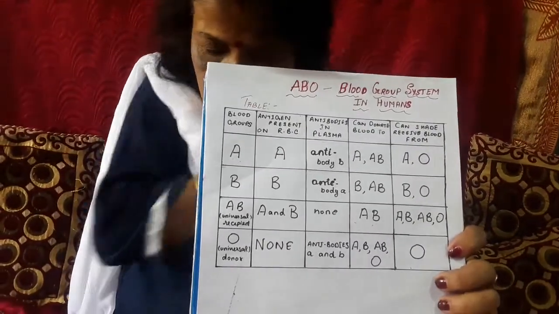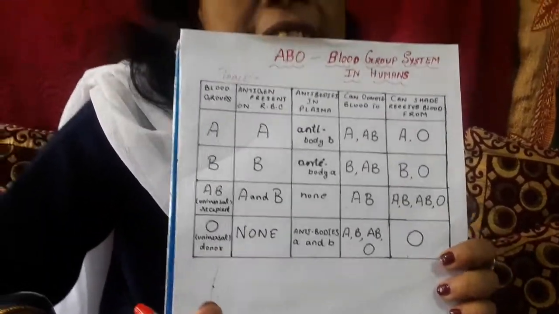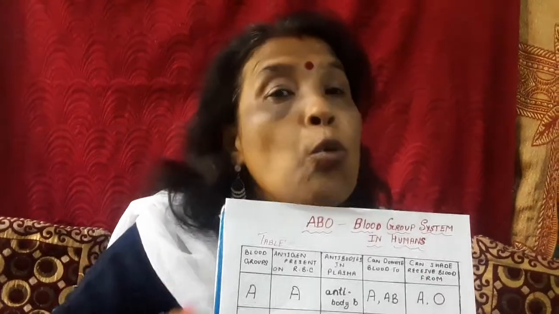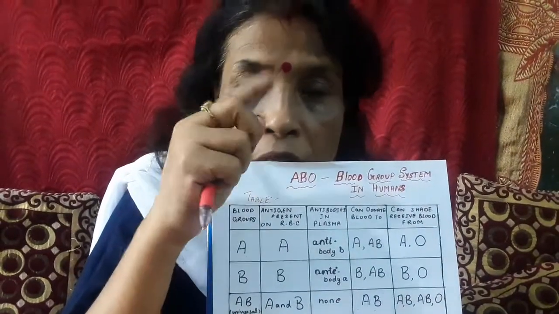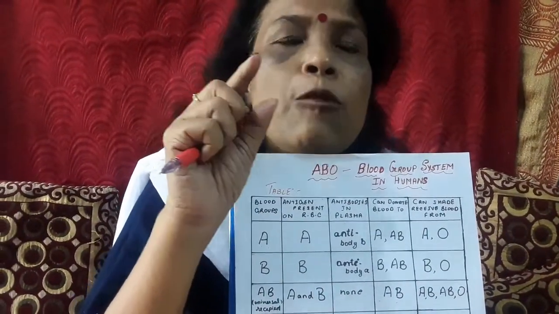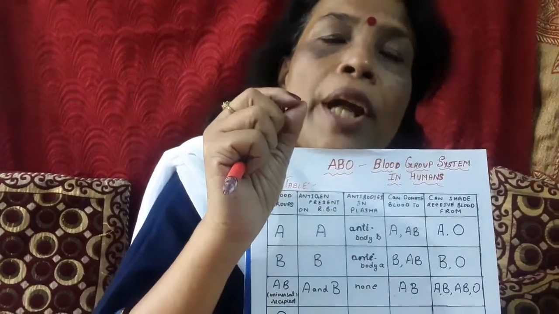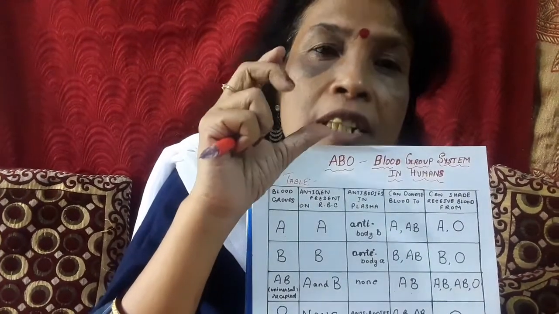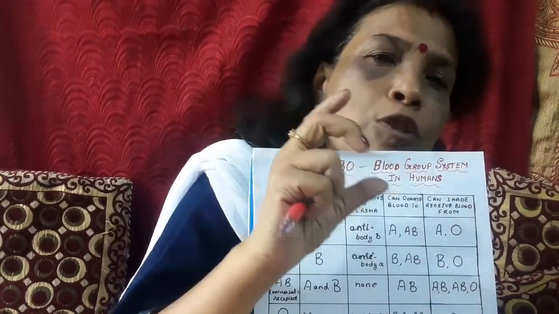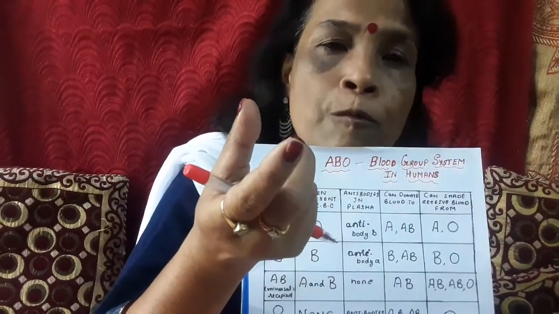Next, beside this, you have one more thing that you should consider, that is the RH factor. What is the RH factor? It is a type of protein present on the surface of RBC cells. It was first discovered by Karl Landsteiner and Weiner in 1940. Since it was first found in the rhesus monkey, it is also said to be Rh. The name was designated RH factor.